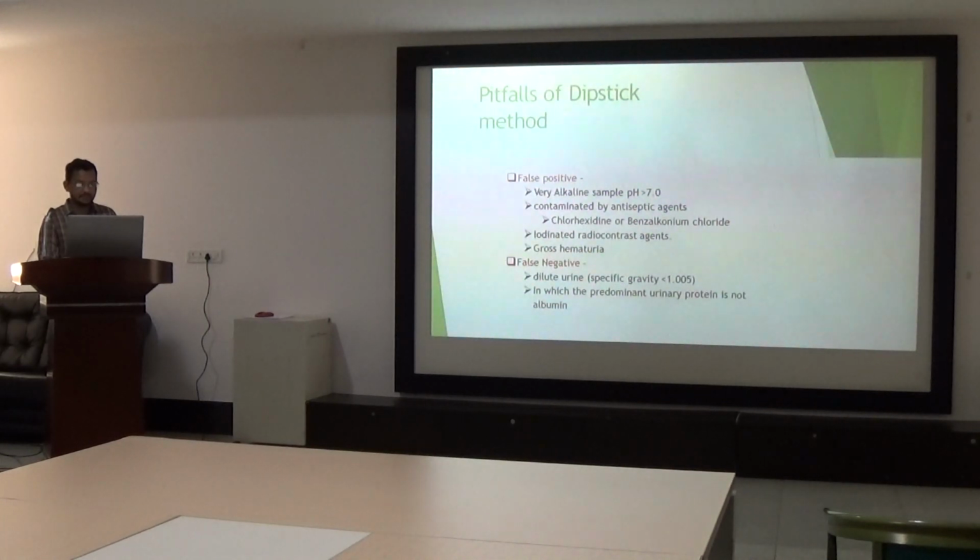What are the pitfalls of the dipstick? It can be false positive or false negative. What are the causes of false positive dipstick? If the sample is very alkaline, like pH more than 7, if it is contaminated with antiseptic agents like chlorhexidine and benzalkonium chloride, if we recently injected a radiocontrast agent, or in the presence of gross hematuria, it can be false positive. A false negative can occur in the presence of dilute urine, in which not much albumin is present.